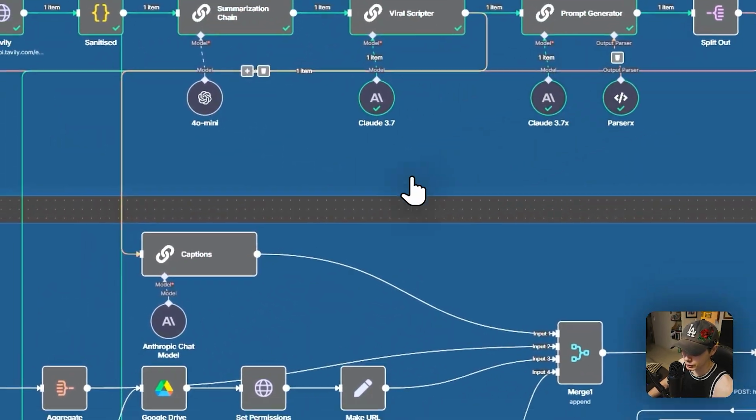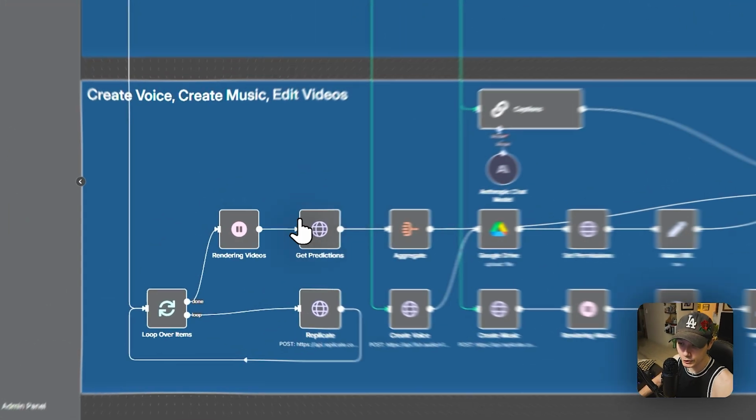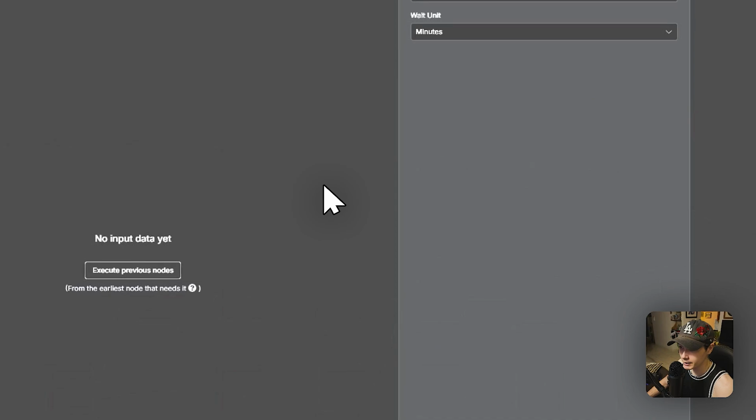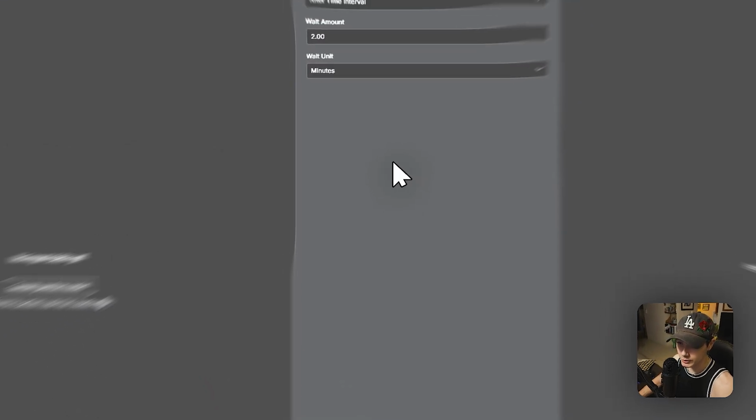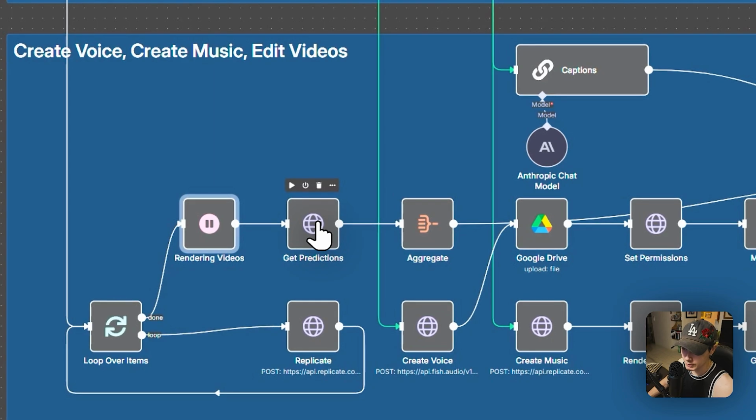Okay, so those are going to be passing straight through the loop by one, and then coming over, and we're going to render the videos. So we don't want to take those videos and get those videos straight away. We want to let them sit there for a little bit to render, to run, and to, you know, finally output the video. Because if we go too fast, these videos might not even be ready yet. So by the time we come over, let's say, to our little editor section over here, this won't even be able to edit anything because these aren't even ready. So we need to make sure we put a timer on, okay? So I've set the timer here for 2 minutes. Some video generation models even require 5 to 10 minutes, okay? So you would have to do some tests and determine, you know, how long it takes. And from this point, all you're doing is just get predictions, okay?